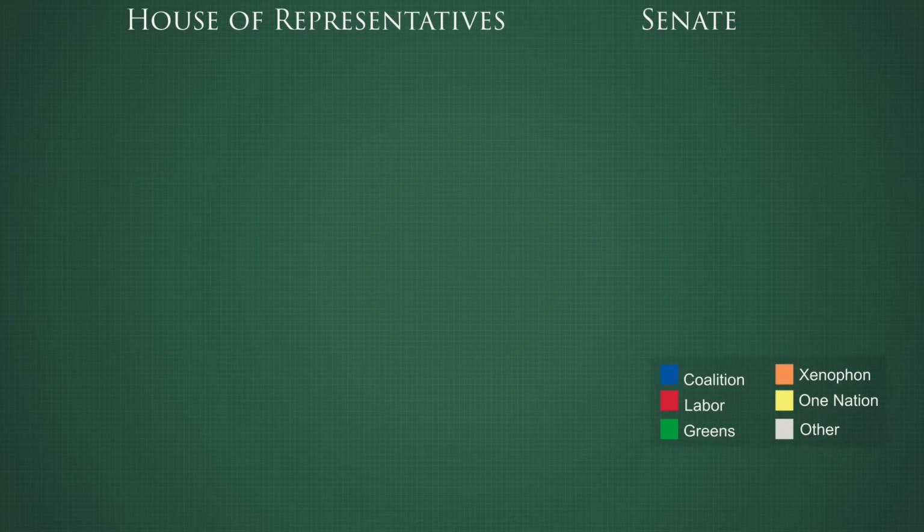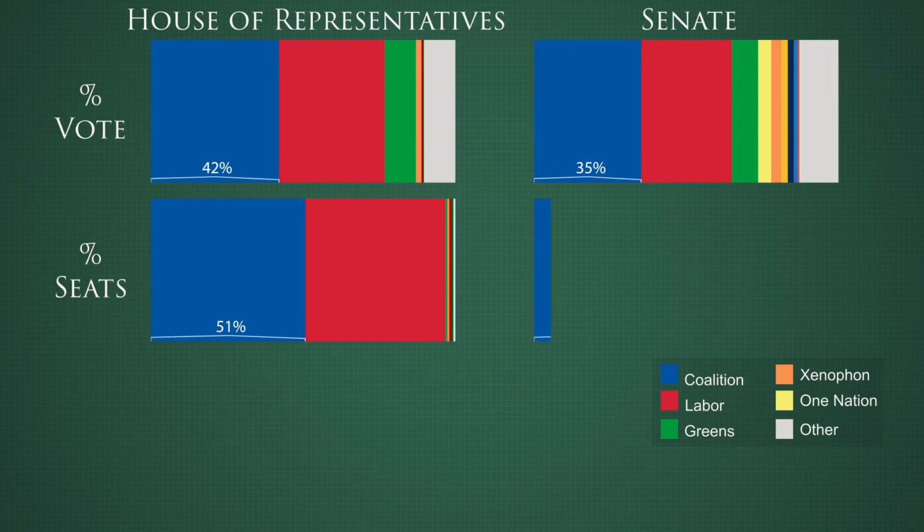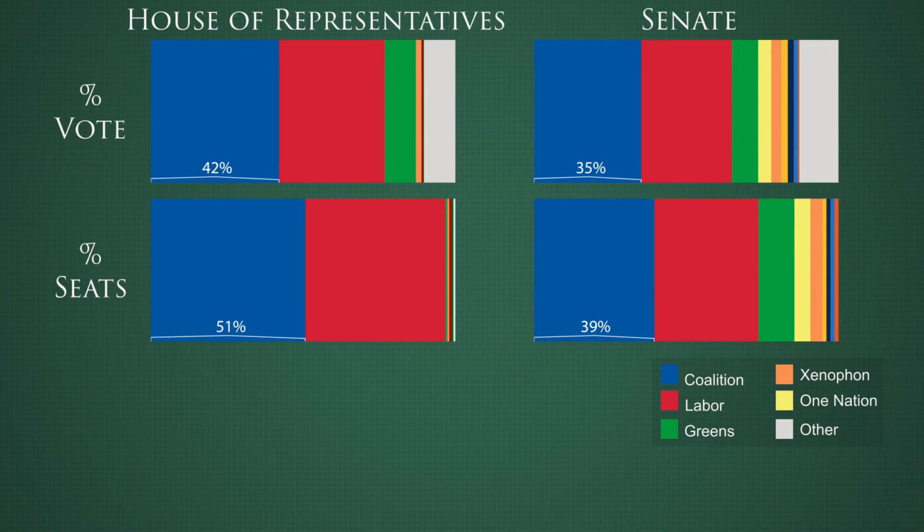The result from the 2016 election just came in, and they were very tight. The Liberal National Coalition won 42% of the vote in the House, ousting Labor and Greens who got 34% and 10% each. This gave the coalition a 1-seat majority in the House. The Senate vote was lower, and the Senate ended up being the most diverse it's ever been. Because the House is so close, this is a perfect example of how power can shift drastically with tiny changes in the coalition. With the current makeup of the Parliament, power looks like this.